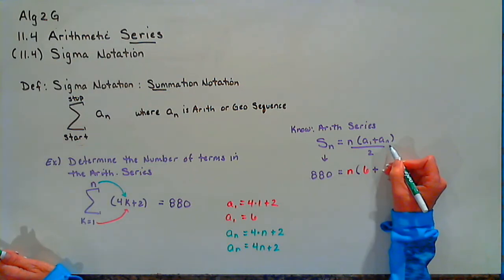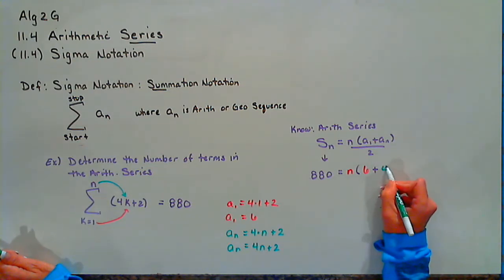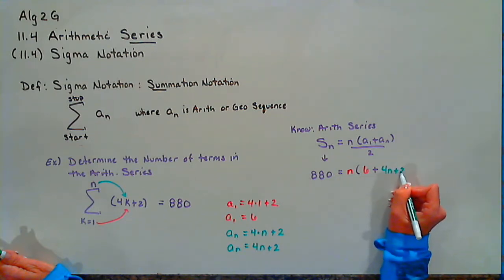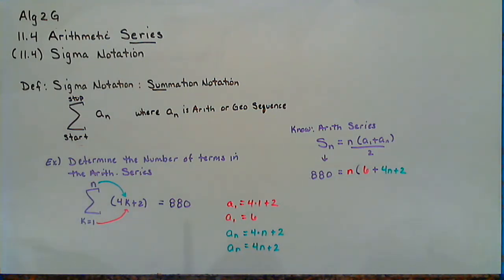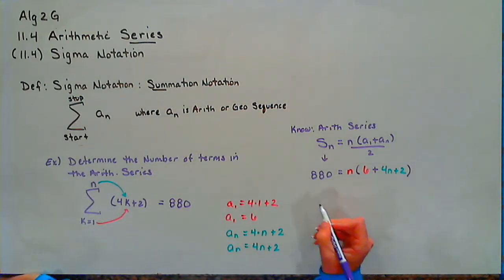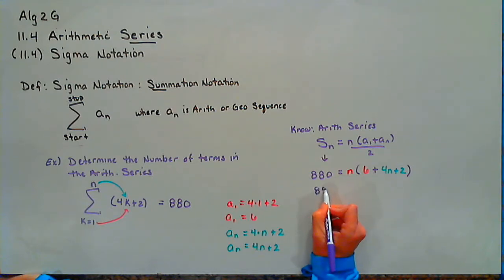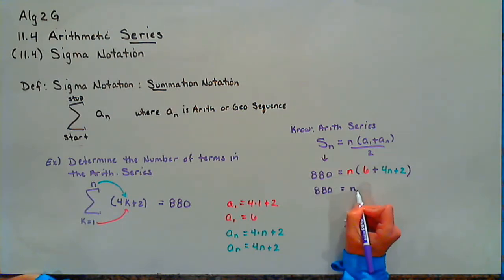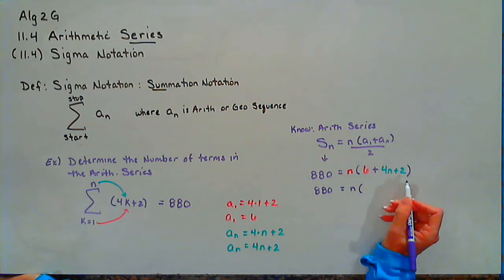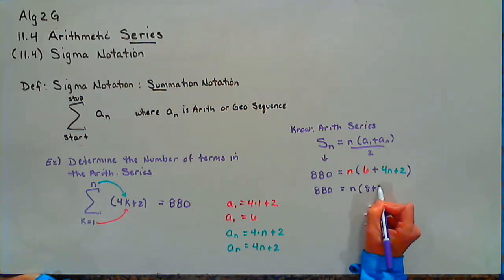So if I substitute that into my equation, I now know a sub n is 4n plus 2. And now you'll notice we have one equation with one unknown. So we have 880 equals n times 8 plus 4n.